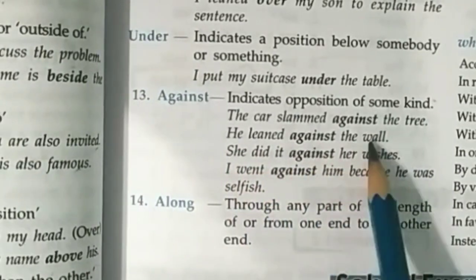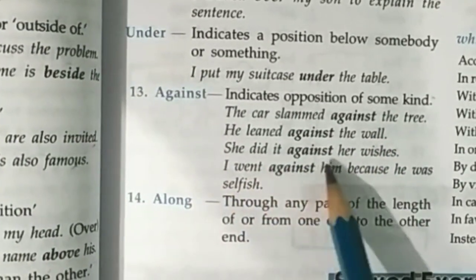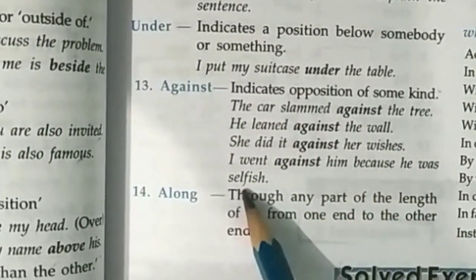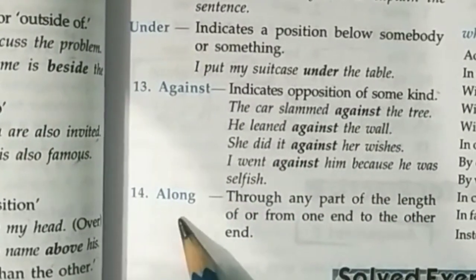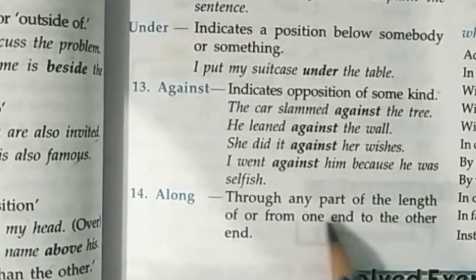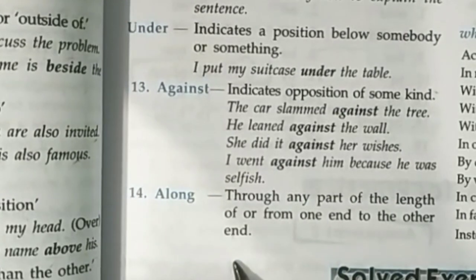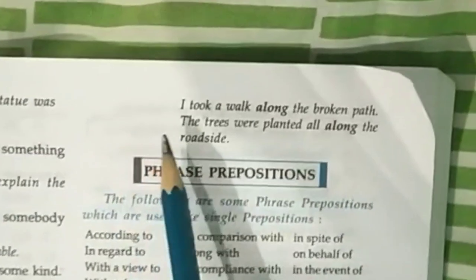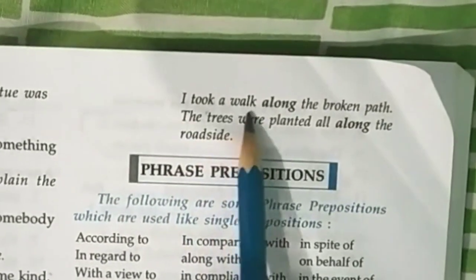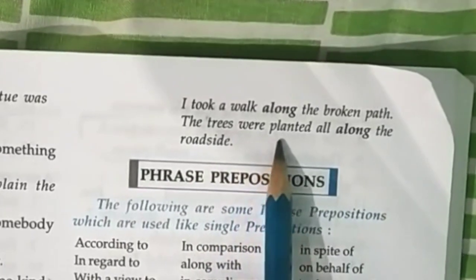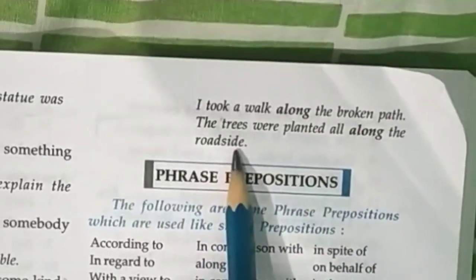He leaned against the wall. She did it against her wishes. I went against him because he was selfish. Next is along. Through any part of the length of, or from one end to the other end. I took a walk along the broken path. The trees were planted all along the roadside.